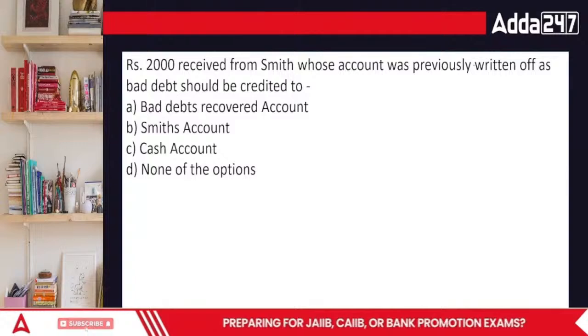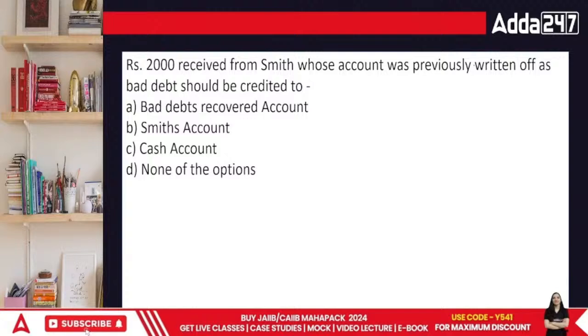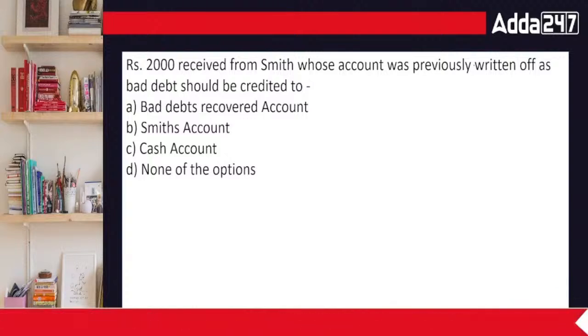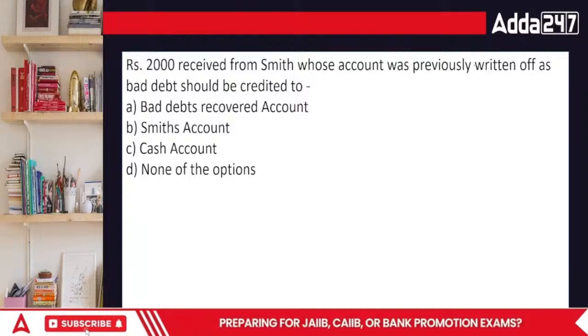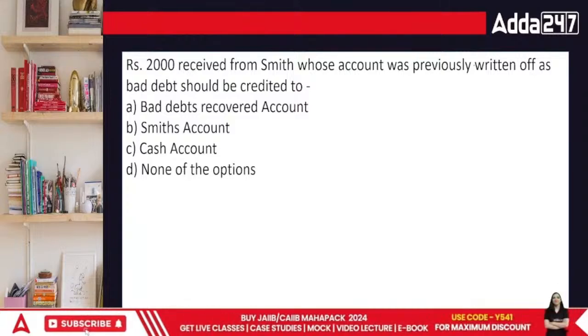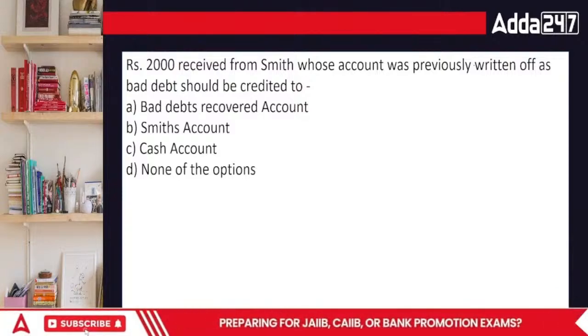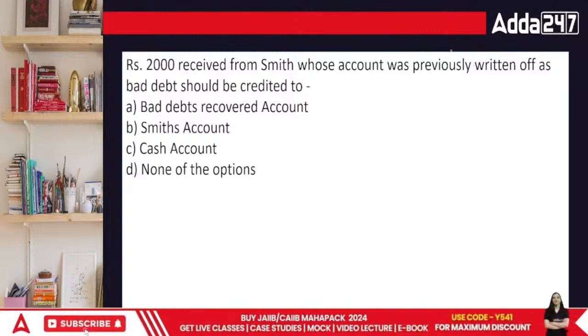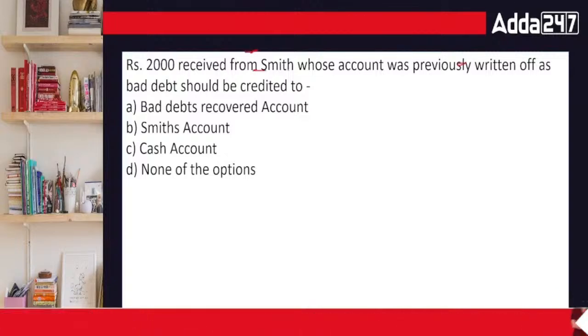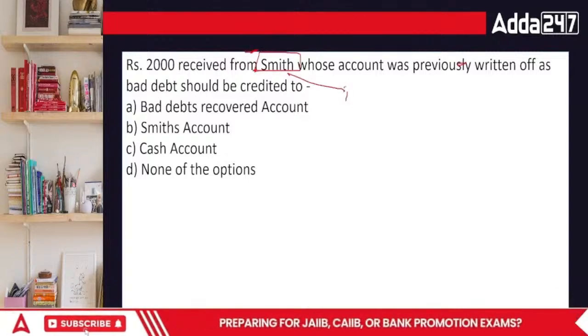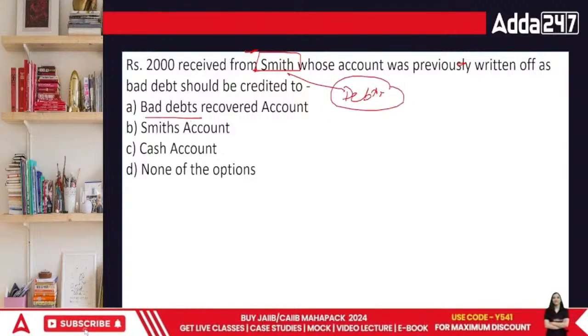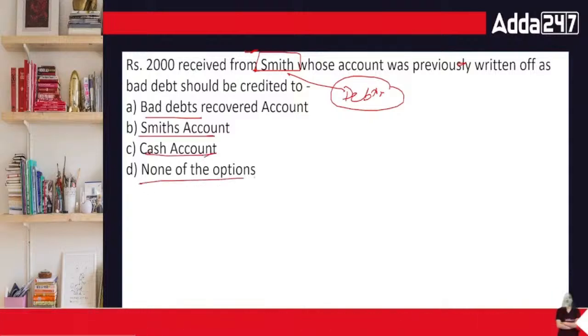This person, I thought he was a bad debt. I thought he wouldn't give the money, but somehow he's actually giving the money. In this case, what will happen? The bad debt is recovered. That means we thought that this person was gone, that's why his name was removed from the debtor list. Now he's saying that we should get it. So bad debts recovered, Smith, cash, or none of the above.